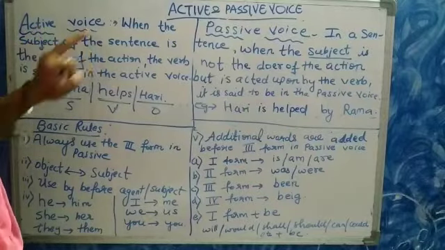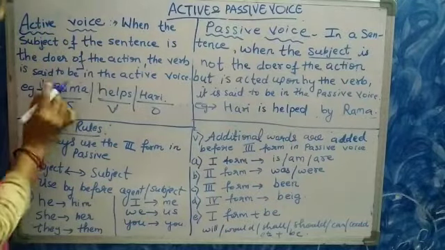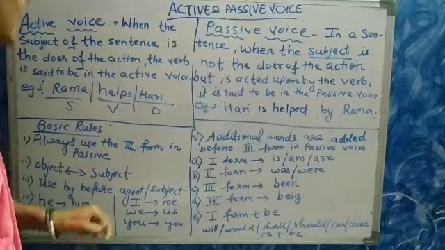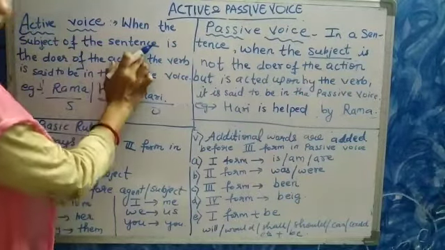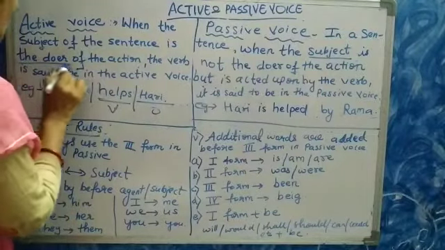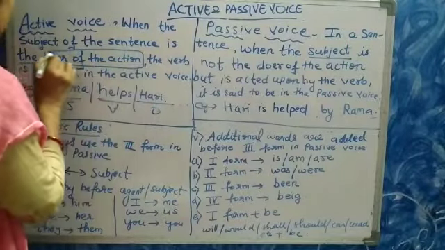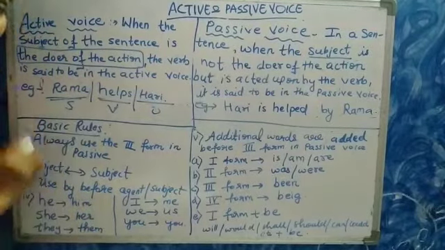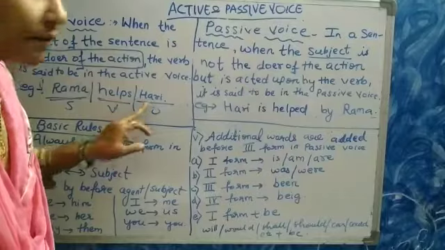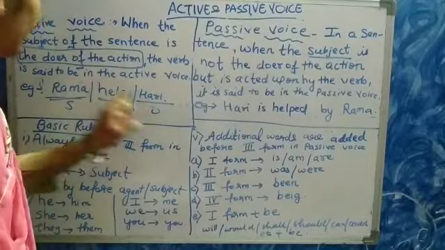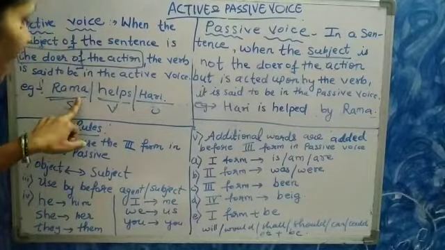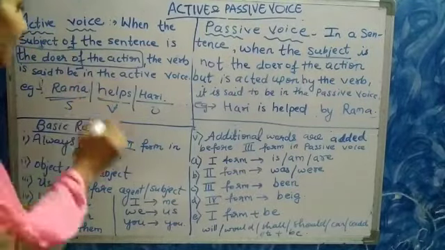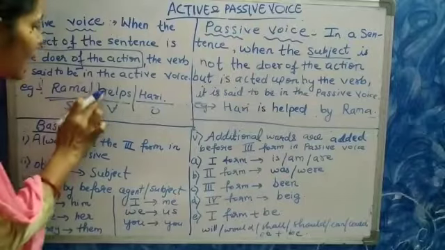What is active voice? When the subject of the sentence is the doer of the action, here Rama helps Hari. So this Rama is the subject and he is the doer of the action, helps. What action is Rama doing? Helping.